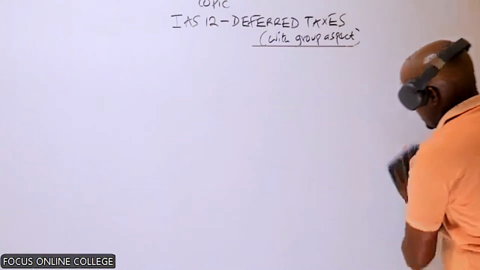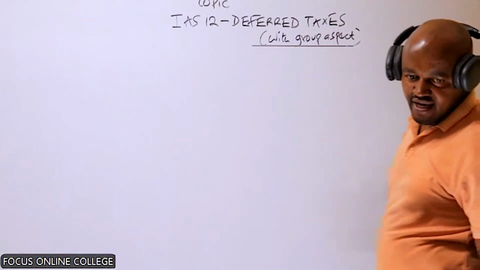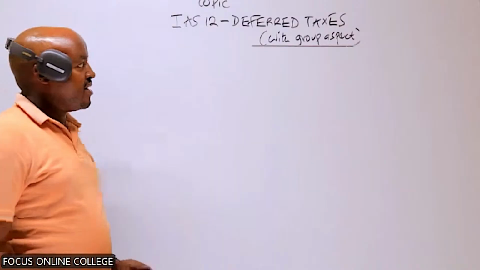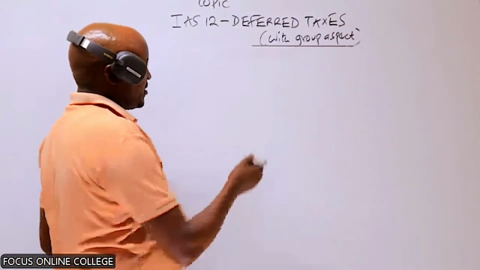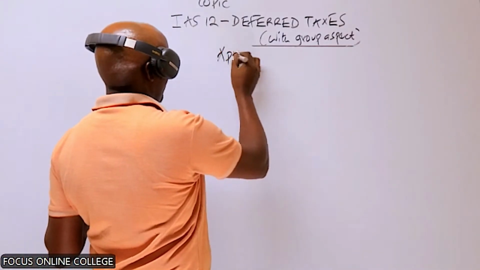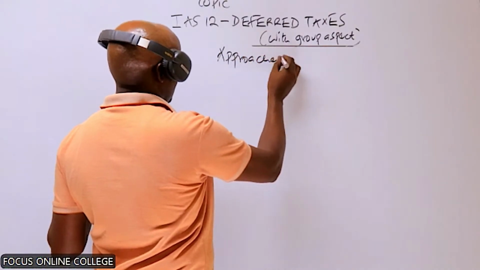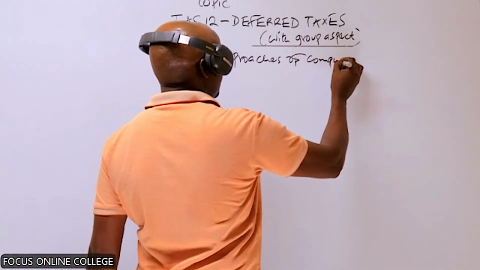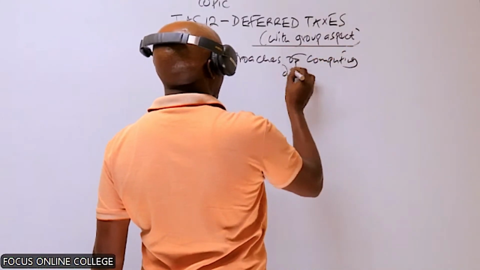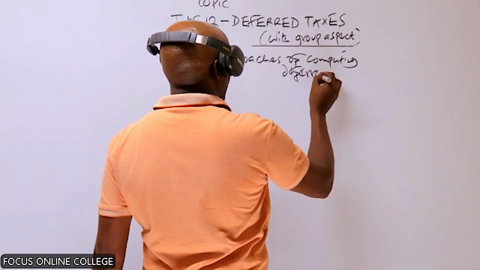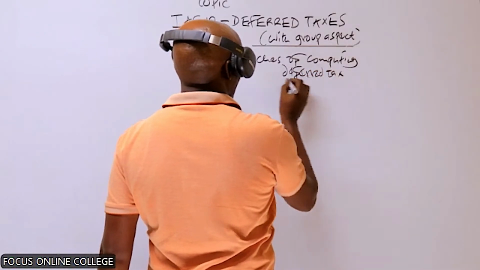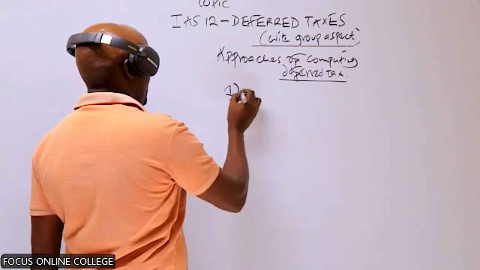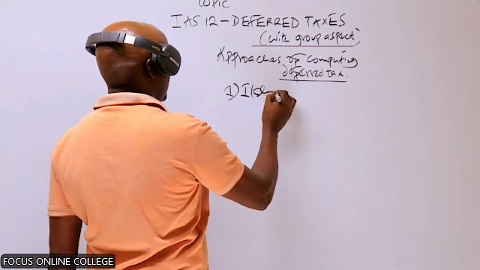Now, how do we compute the deferred tax, either a deferred tax asset or the deferred tax liability? There are two approaches, or in other terms, methods, which can be used by the company in computation of deferred taxes. Number one, we have the income statement approach.